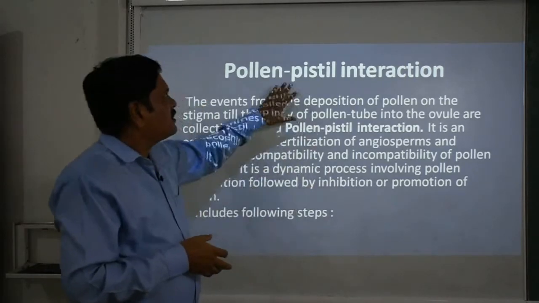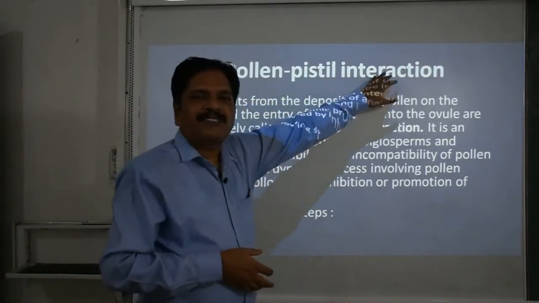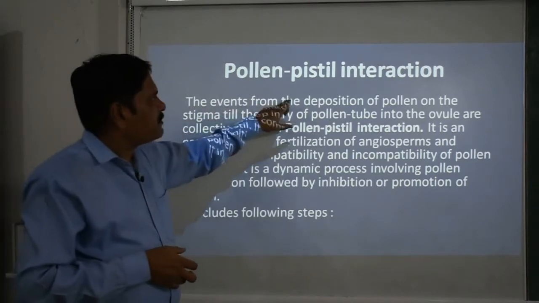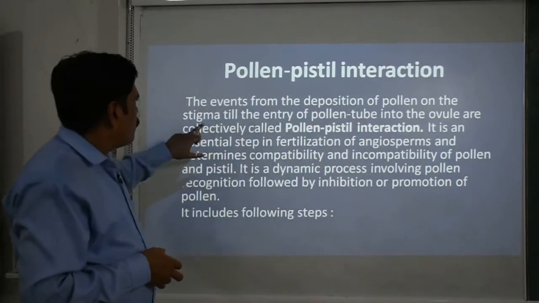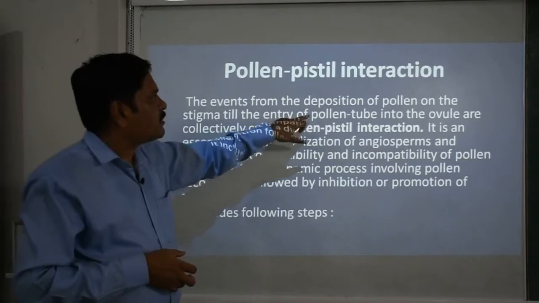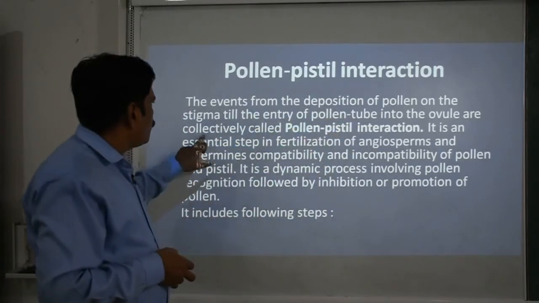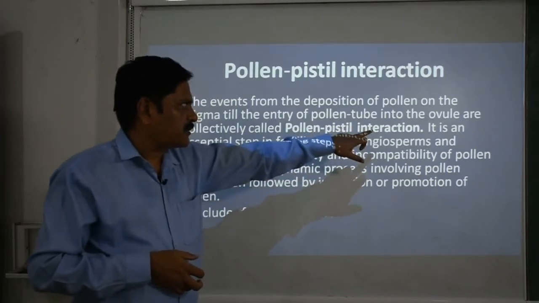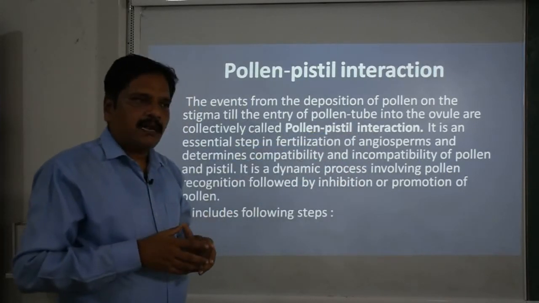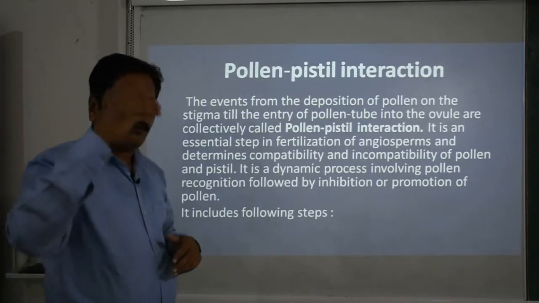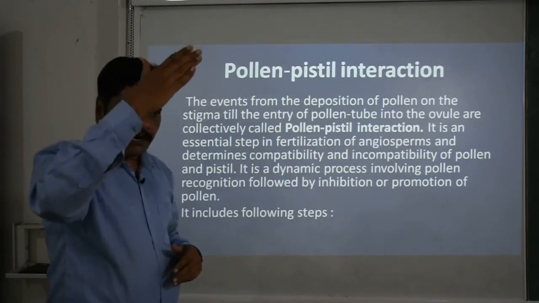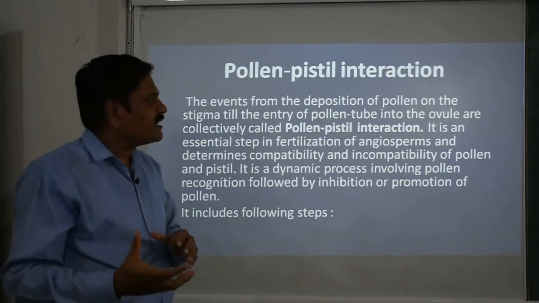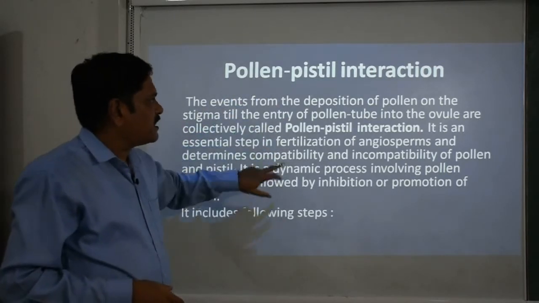For this purpose, the second step is pollen-pistil interaction. The events from the deposition of pollen on the stigma till the entry of the pollen tube into the ovule are collectively called pollen-pistil interaction. Simply, the pollen tube enters from the stigma, passes through the style and reaches the ovule. Till then, this is called pollen-pistil interaction.